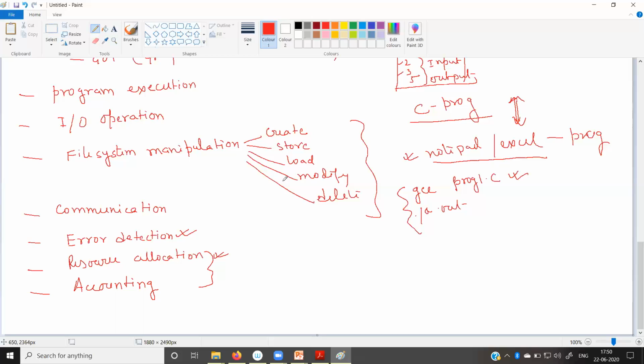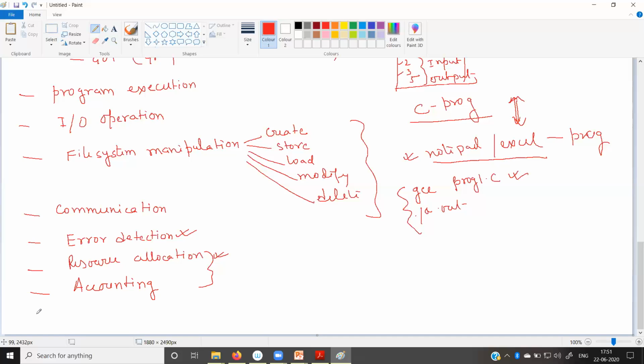The accounting service keeps track of how many resources are available and how many are already given to processes for execution. It tracks the remaining number of resources, the total number of resources, and how many are already allotted to whom. This tracking is done with the help of the accounting service.